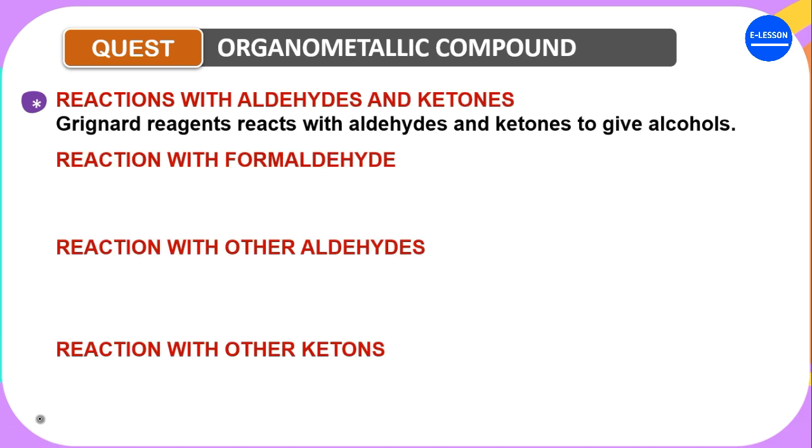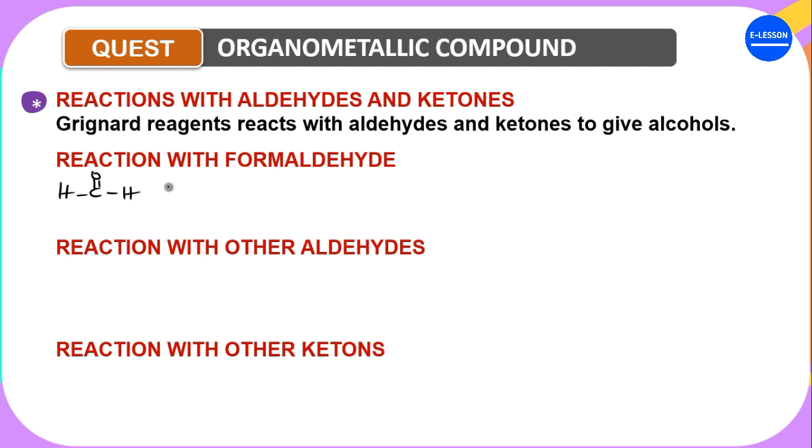Now the next one is reactions with aldehydes and ketones. Grignard reagents react with aldehydes and ketones to give alcohols. Now there are different types of aldehydes. We have the simplest aldehyde, which is formaldehyde, with the general formula HC double bond O. Let me write it down. The simplest aldehyde is formaldehyde, double bond O and H.